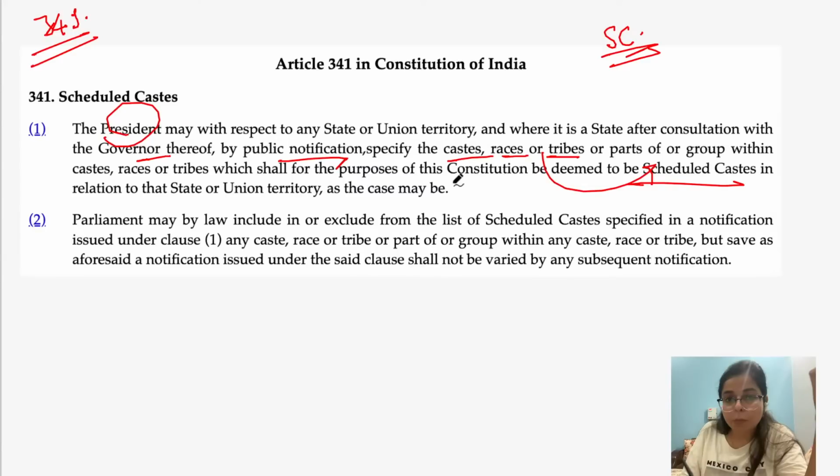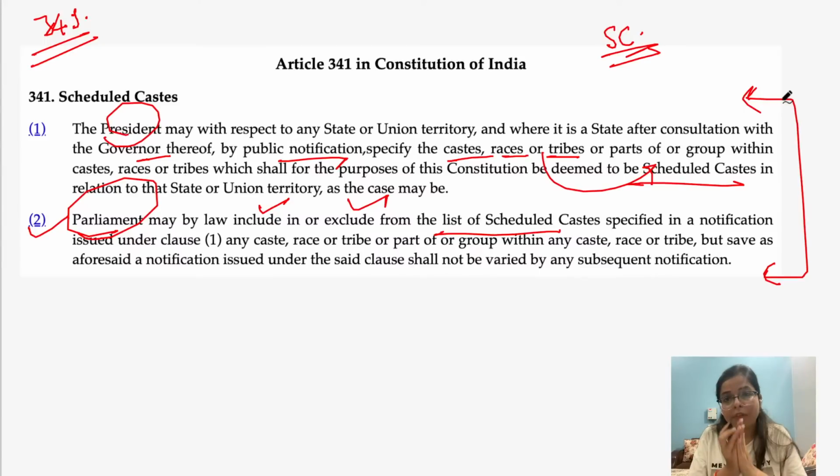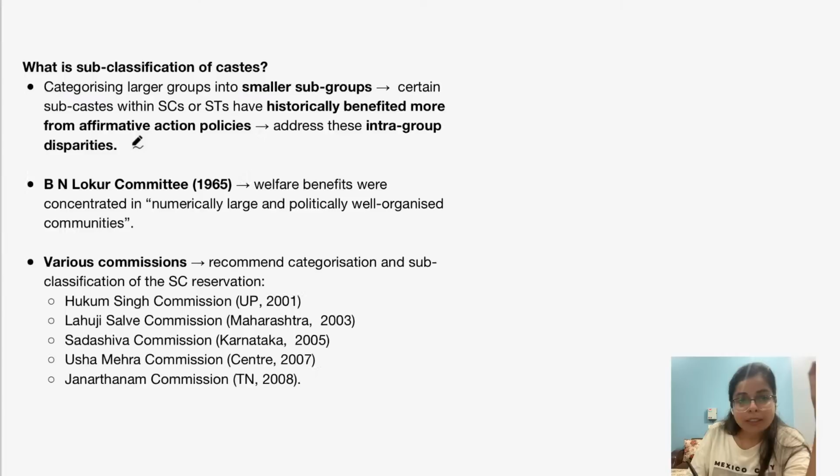Okay. And apart from this, Parliament has the power to include or exclude any such caste from the list of scheduled caste which has been specified in the notification. Okay, so this means that the power for classification of any caste, race or tribe as scheduled caste is with the President of India. Okay, and certain castes can be included or excluded from the list of scheduled caste by Parliament. Okay, now let's come to what is sub-classification of caste.